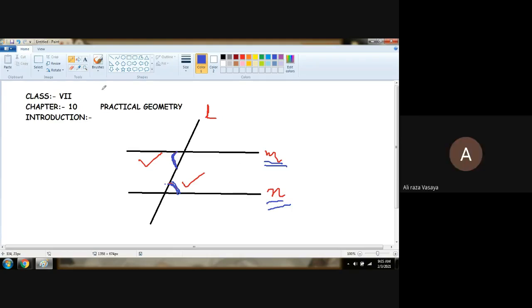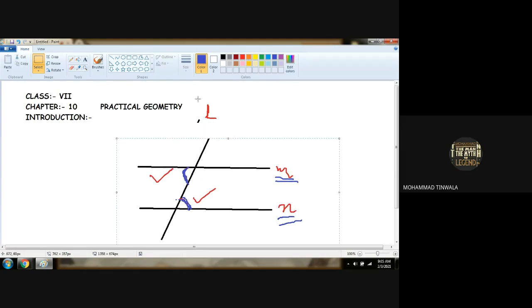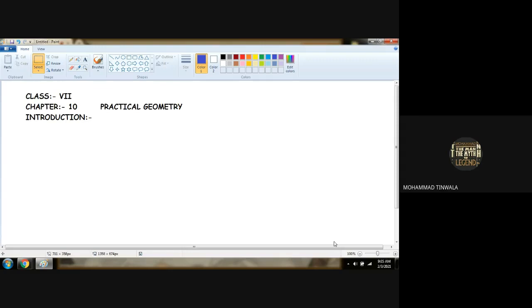Now this construction was already ready, done by sir, so you understood that line L and line M are parallel. Now, what will be the things given? How do we recognize? We will be given only questions such as construct a parallel line.